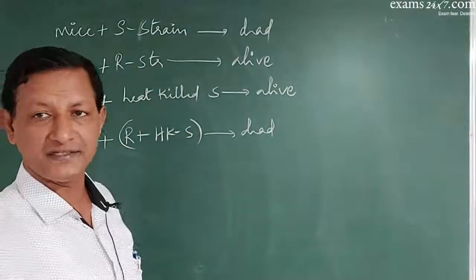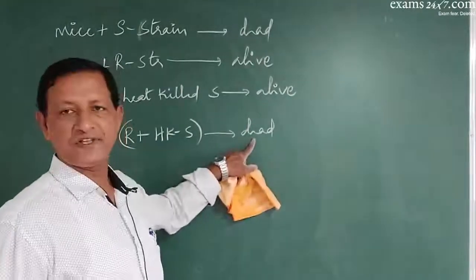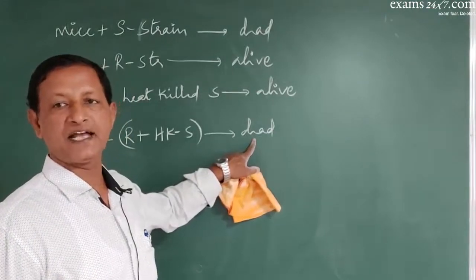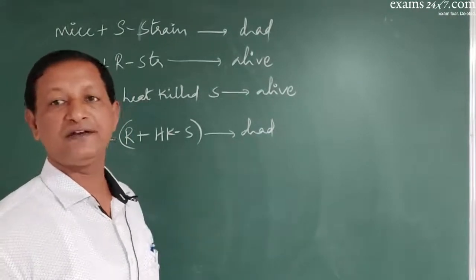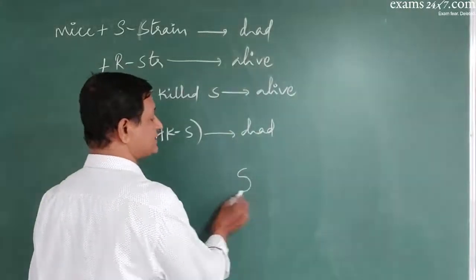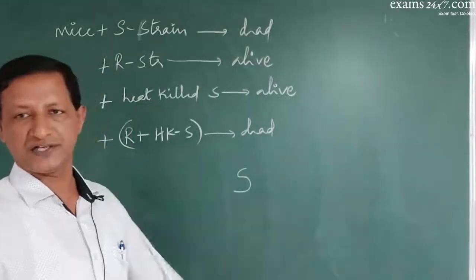Why did the mice die in this case? So he extracted a blood sample from these mice and examined it under the microscope, and to his surprise, he found only S strain in the blood sample. Absolutely there was no R strain.